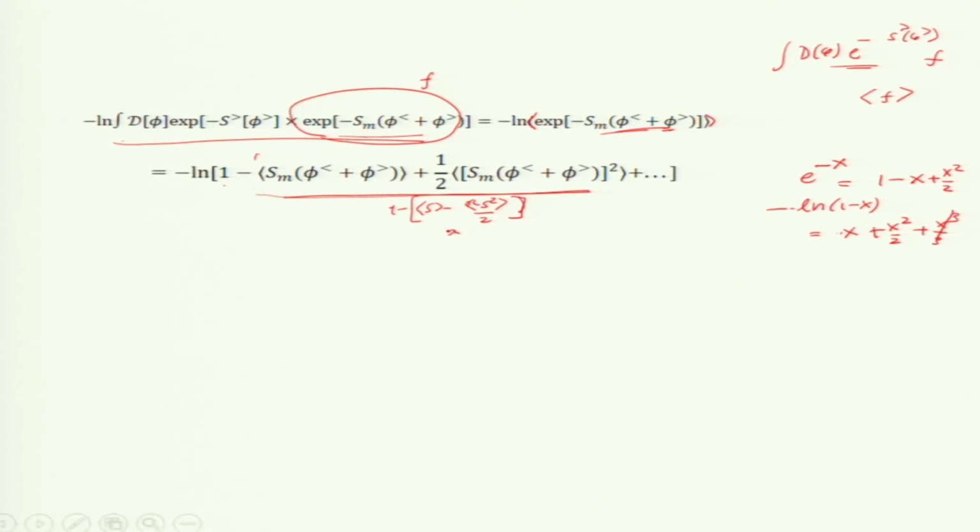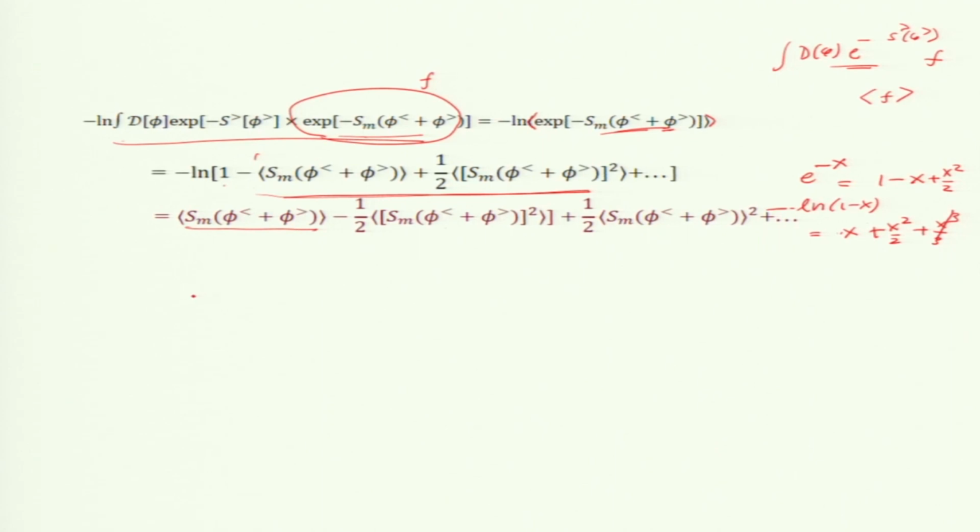So, this is just a pure perturbation, you are dropping lots of terms, but after this operation I will get this average of s, and this is coming from x, this one, and x squared.